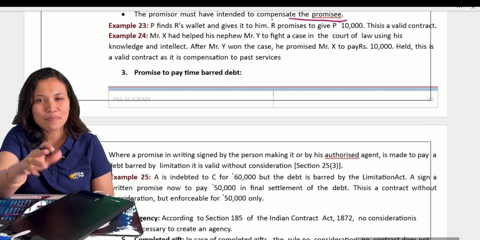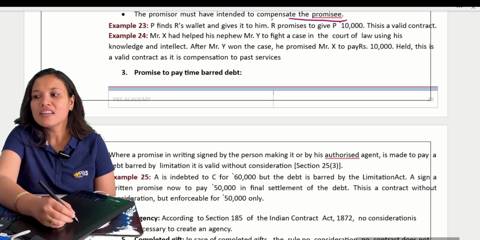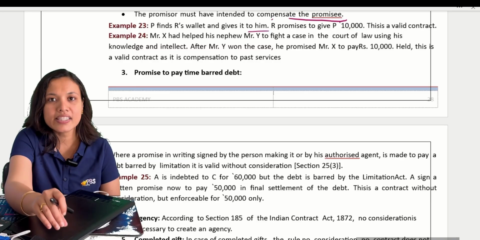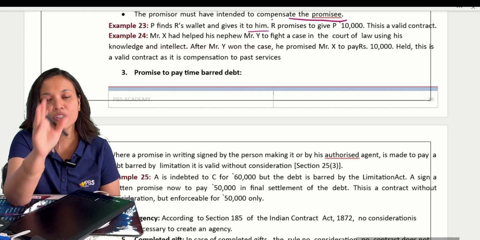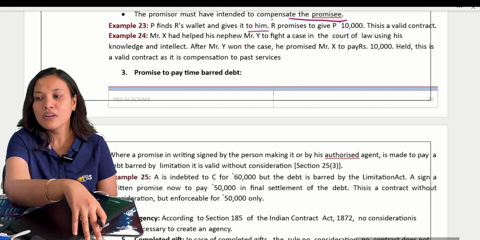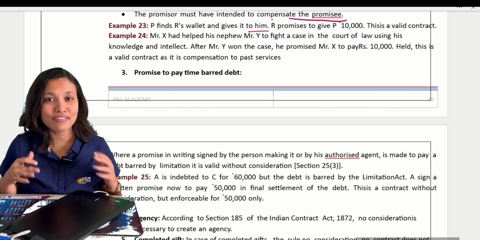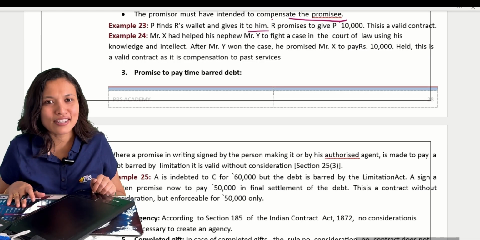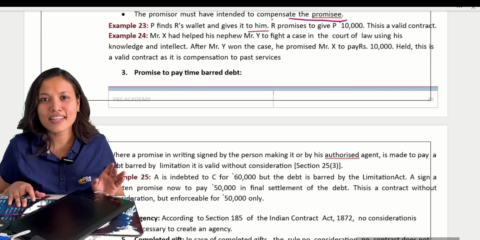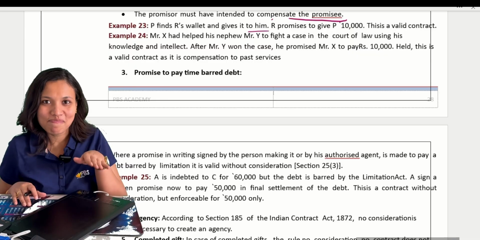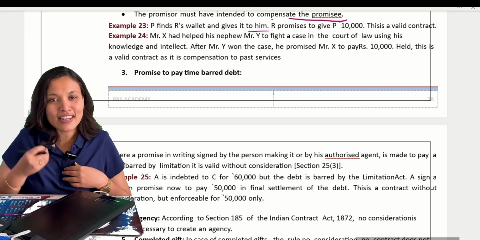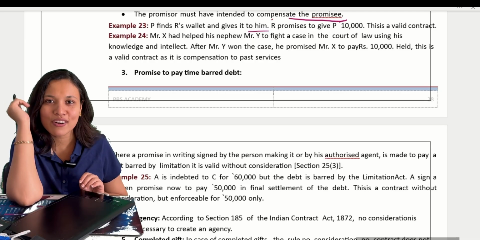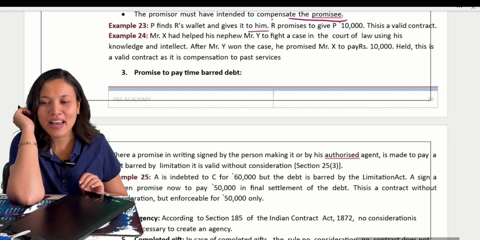Now let us take an example. You will get all four points clearly. Now P finds a wallet and gives it to him. I found the wallet on the way, and I didn't know whose it was. I just handed it over. Now he was so happy that he found his wallet. Might be something very precious in the wallet. Like there was around one lakh in cash in that wallet. So if I hand back the wallet to that person, will he be happy or not? Yes, definitely he'll be happy.